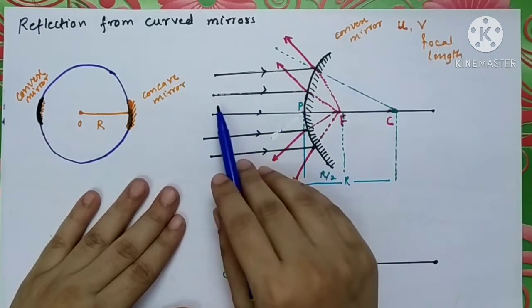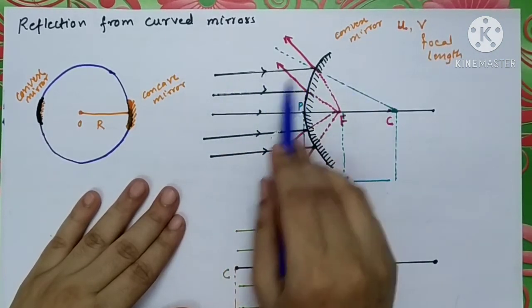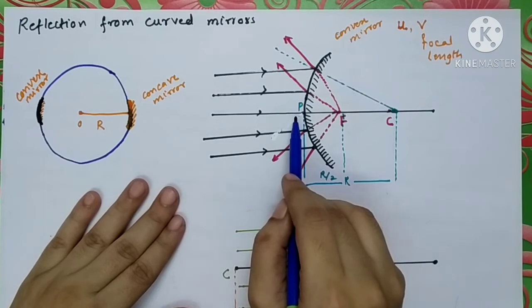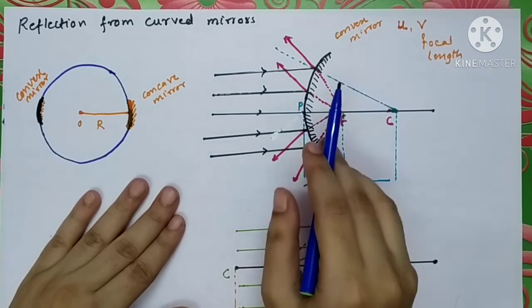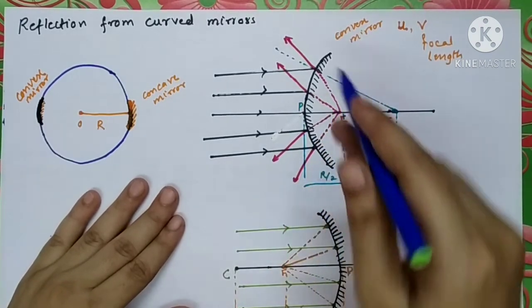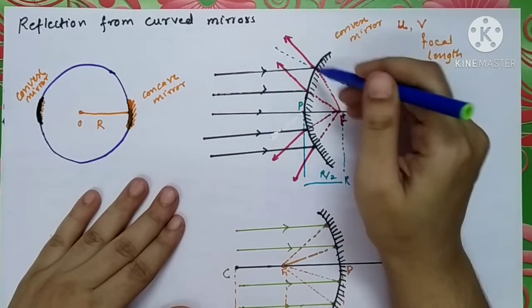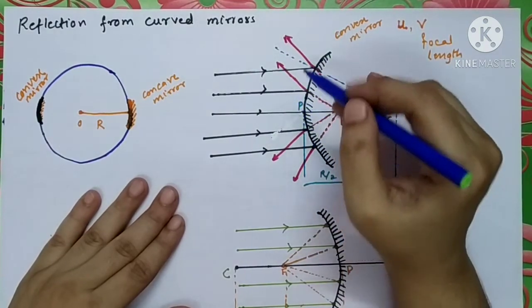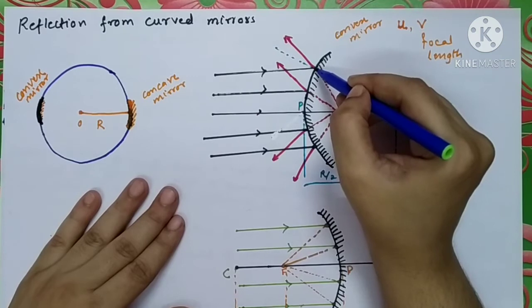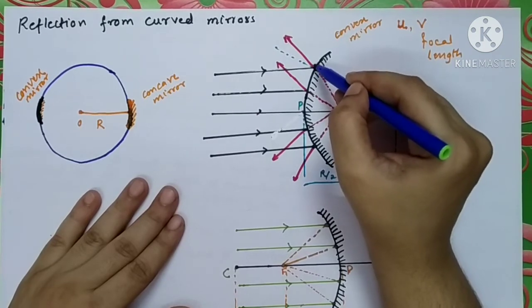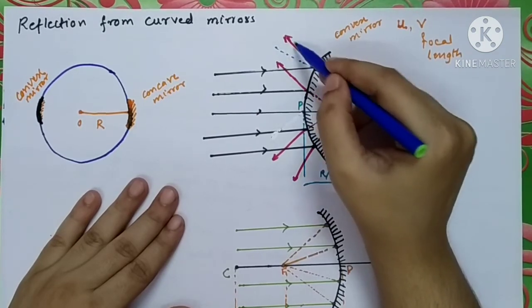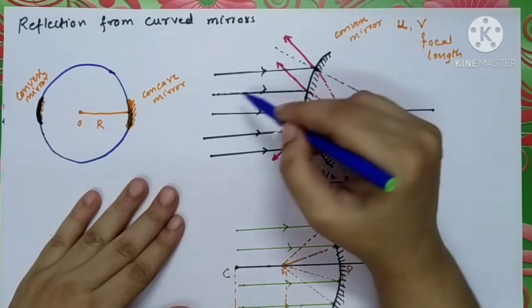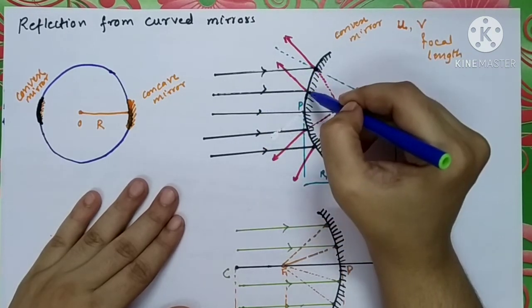So what is going to happen? Each ray of light is going to follow the laws of reflection. Obviously it is a polished surface, so these rays of light are going to be reflected. See the first ray, when it is incident on this point, it is reflected. The reflected ray is shown in red. Similarly, consider the second ray.